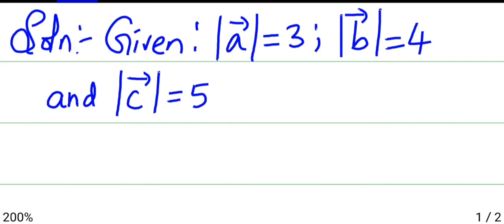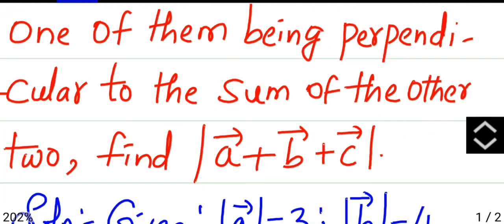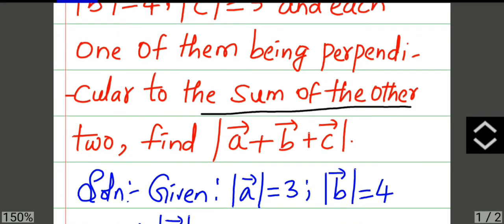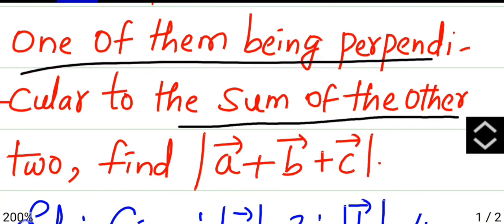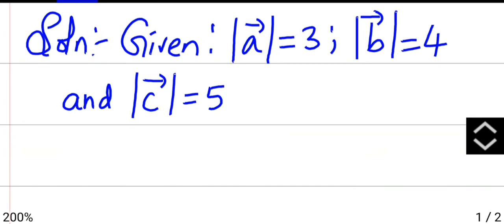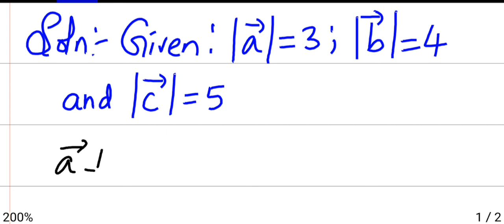So here they are saying that one of them is perpendicular to the sum of the other two. Meaning of this is A vector perpendicular to B vector plus C vector. So A is perpendicular to the sum of the other two.